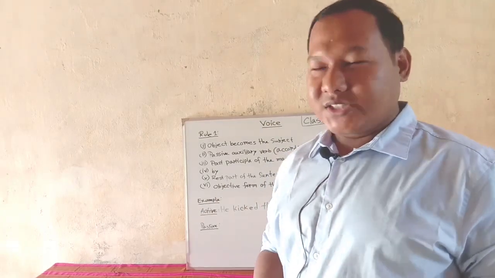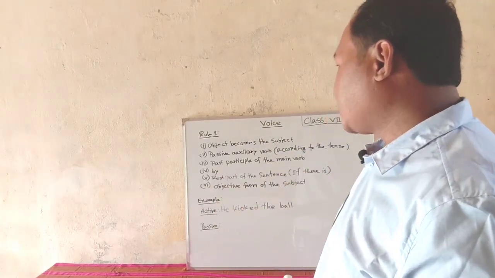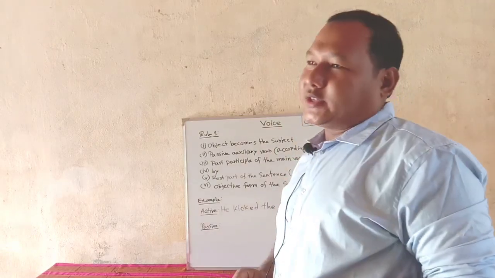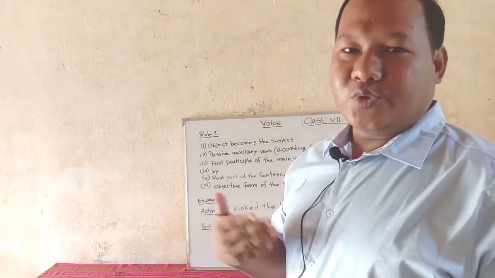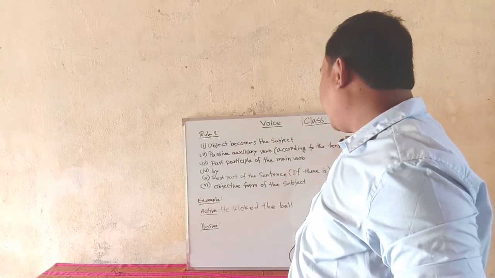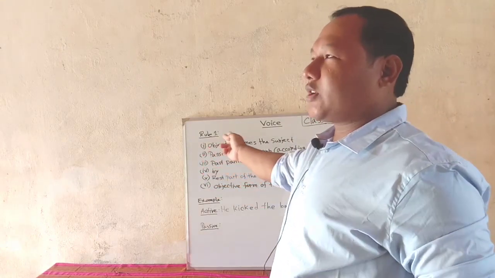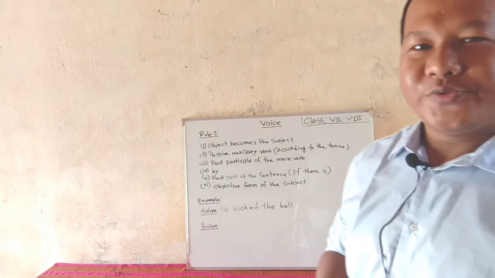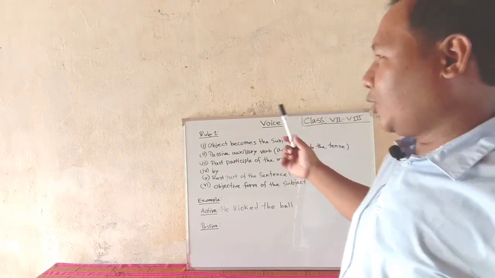So we will discuss a very important structure or rule. This rule is very important in changing from active to passive. If you can remember this structure, it will help you to change from active to passive. So let us look at the rule.